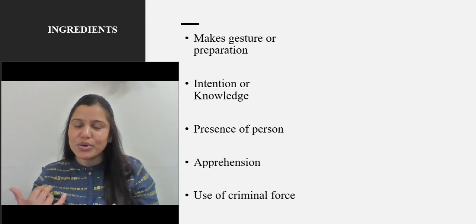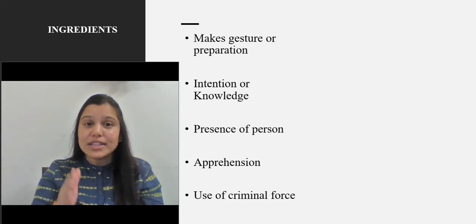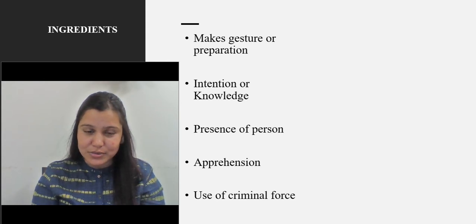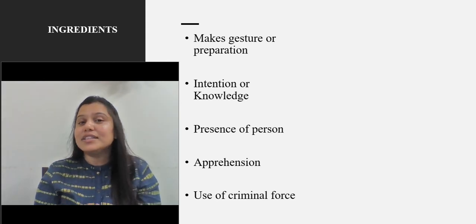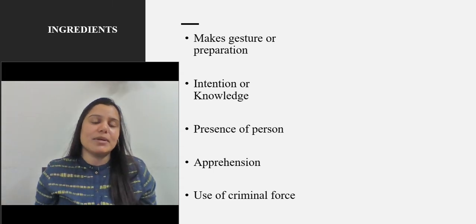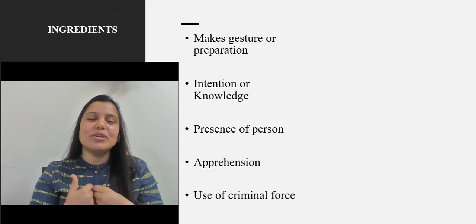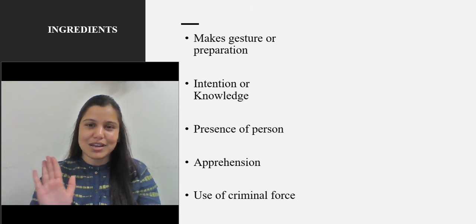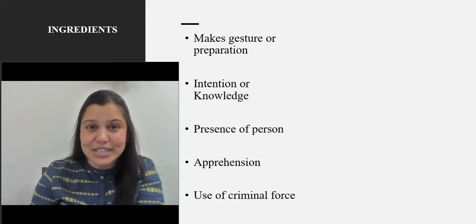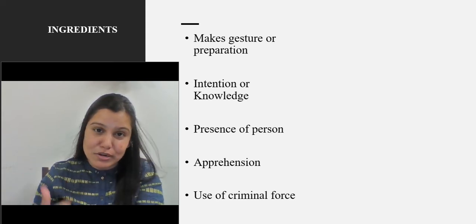When it comes to a phone or anything else that has not been covered under this section, that person has to be in front of you, physically present, right? And that thing must give an apprehension. As I said, if I'm not holding anything in my hand and I suddenly say I'll kill you, there will be no fear, of course, because nothing will come out of my hand. There is nothing. So, of course, there has to be something to cause that apprehension in the mind of that person that I may use criminal force.